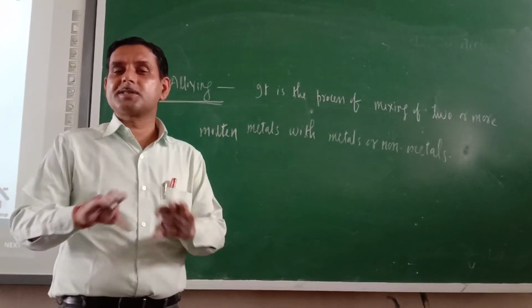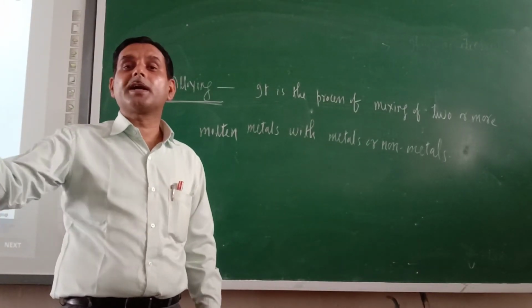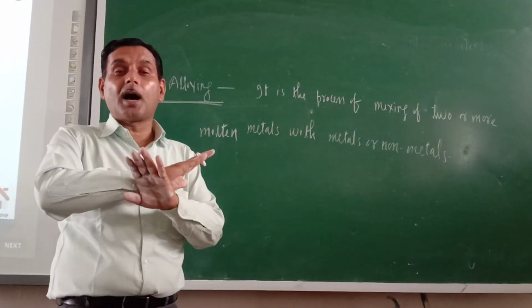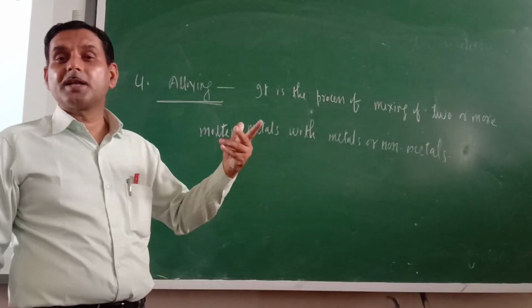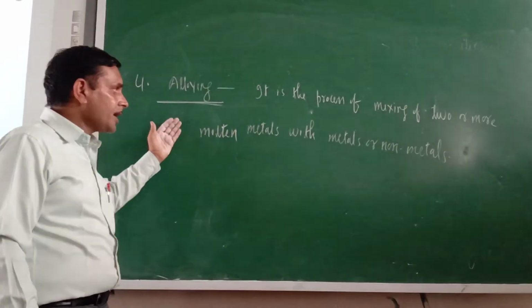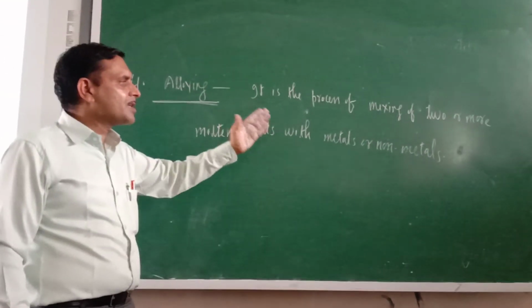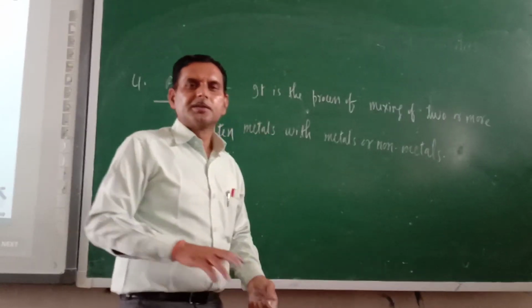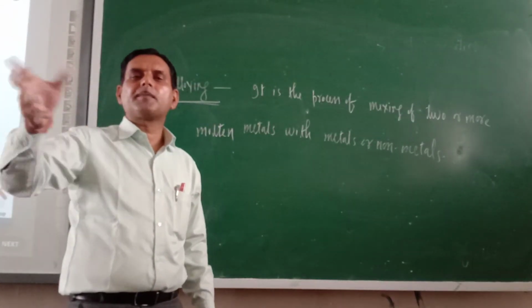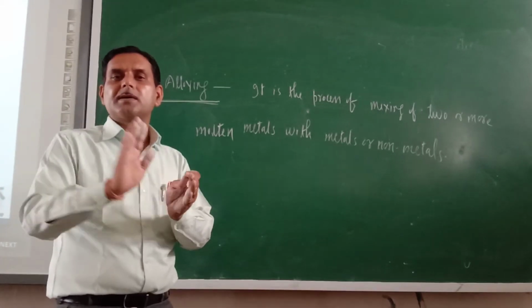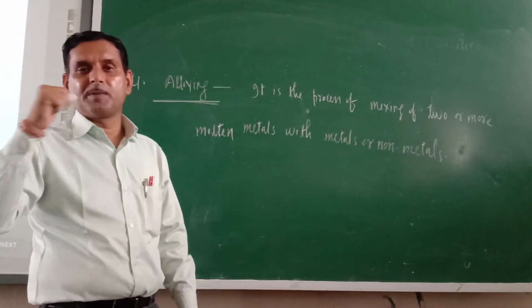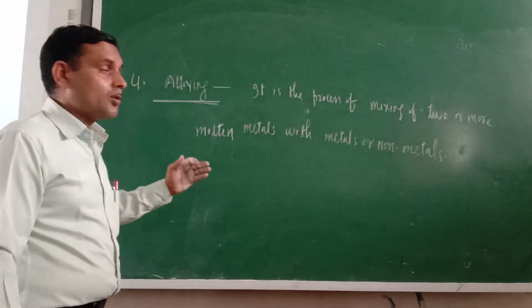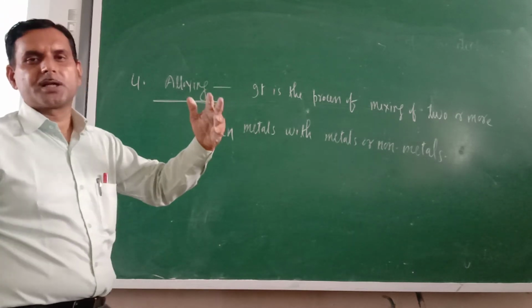You might have seen stainless utensils. They do not get rusted, even for 10 years, 20 years, they are without rust. So what is that? Actually, alloying is the process of mixing two or more molten metals with other metals or non-metals. So when we do alloying, we are mixing two or more molten metals with other metals or non-metals. Now the question arises here: how does alloying prevent rusting? Try to understand.